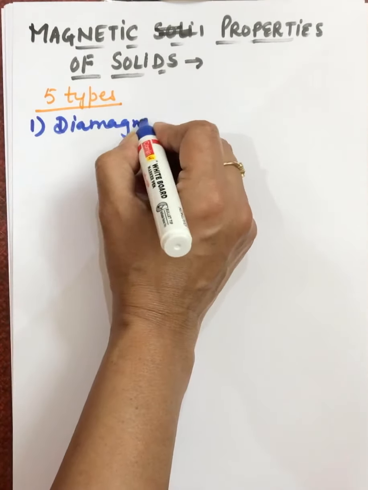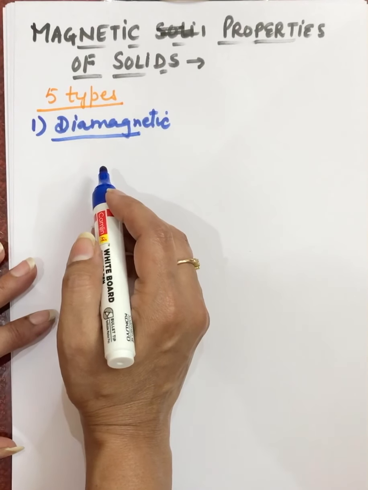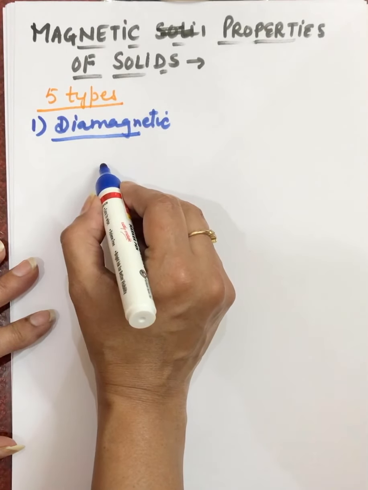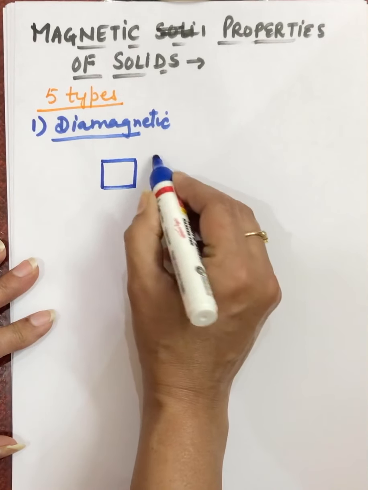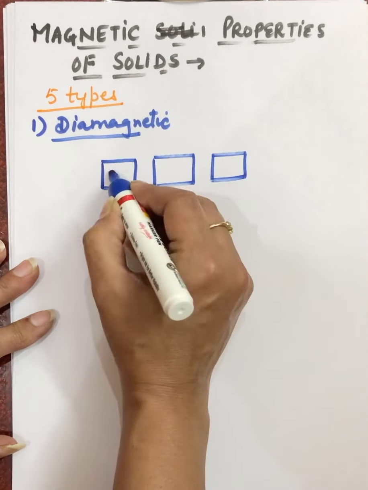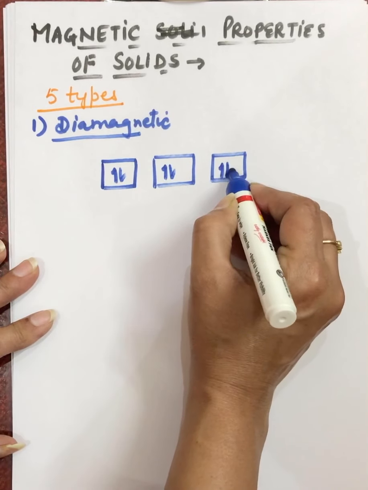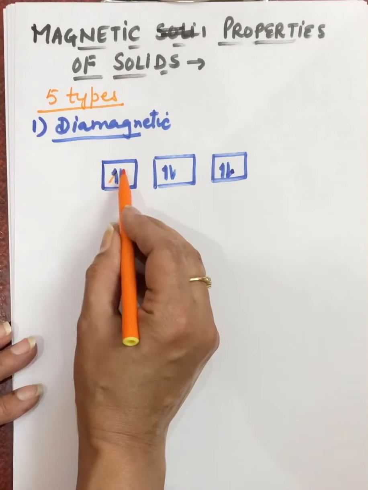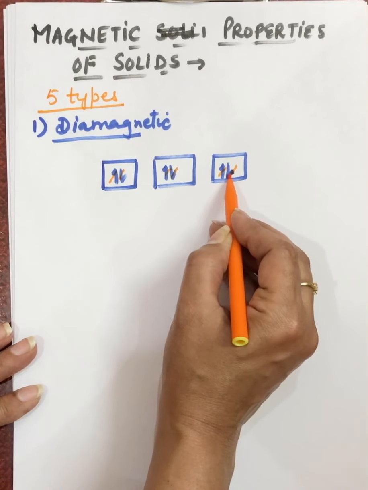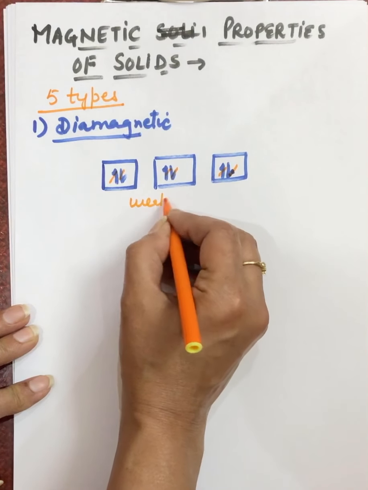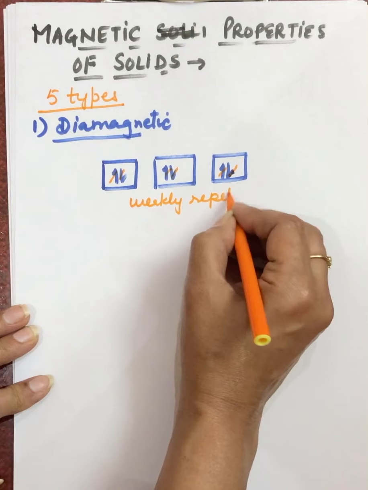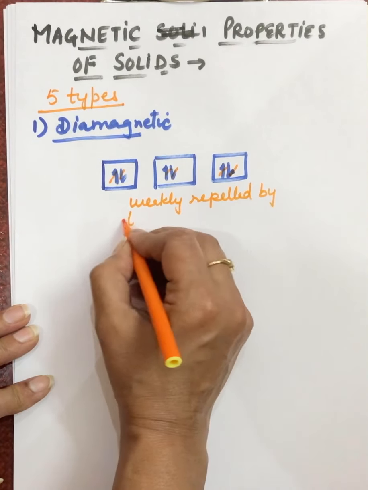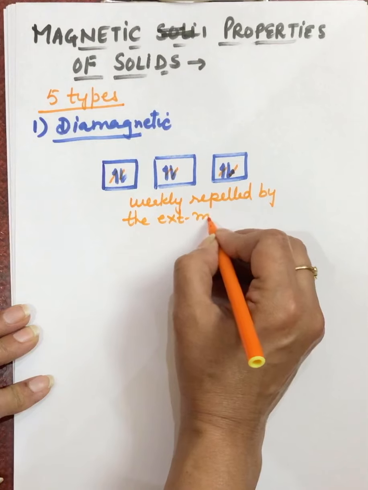Now these are weakly repelled by the external magnetic field. The electrons in the atoms of these substances are all paired up in the orbitals. As pairing of electrons cancels their magnetic moment, they all cancel out the magnetic moment of each other. So they lose their magnetic character and this substance will become diamagnetic in nature. It is weakly repelled by the external magnetic field.